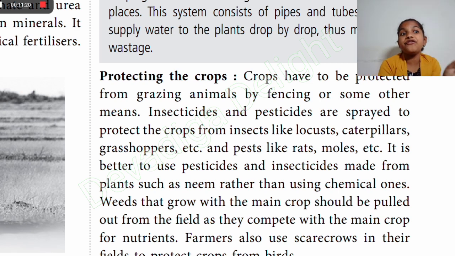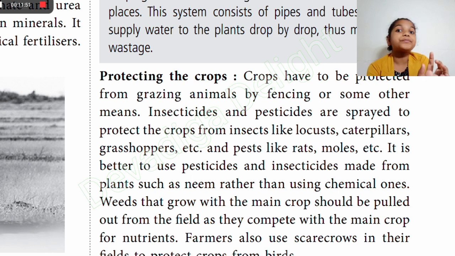As we have seen in the first chapters, we know that locusts are the most destructive migratory insects as they can destroy crops. That's why we must put insecticides, so that the locusts can't eat the crops. And pesticides should be there because they have to stop pests like rats and moles, etc. It is better to use pesticides and insecticides made from plants such as neem rather than the chemical ones.